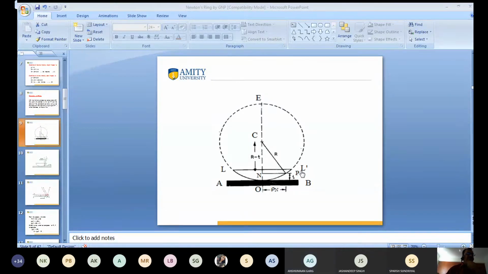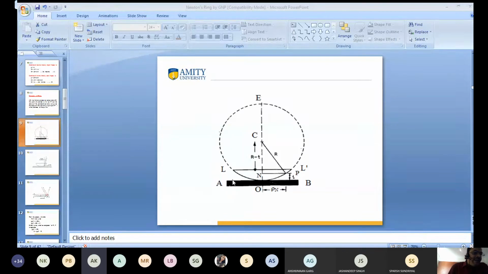On any circle, please see this again. Not only this one: if you want to calculate OC into CE, it is equal to the square of the radius.